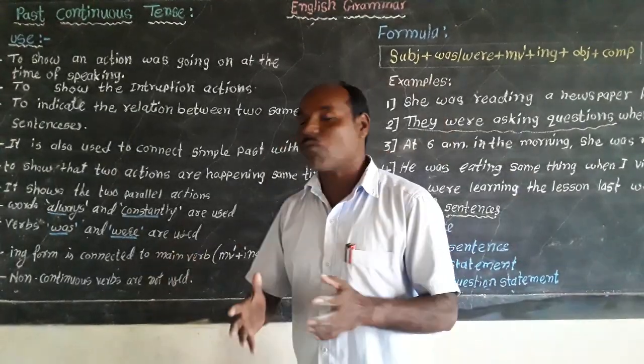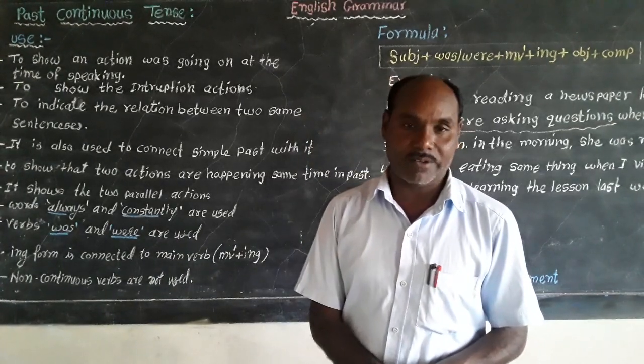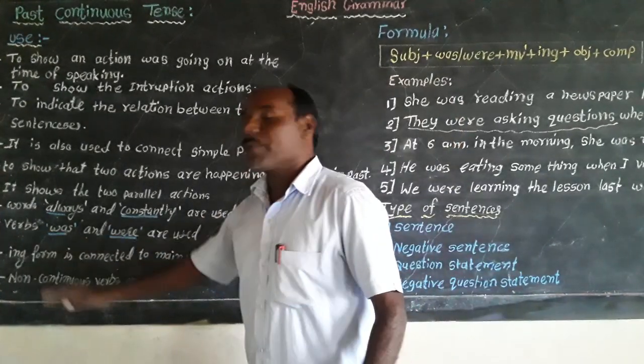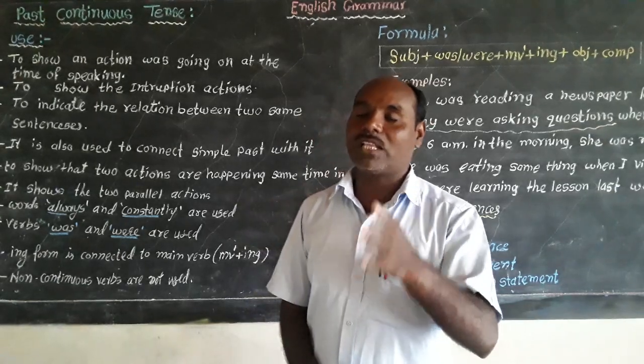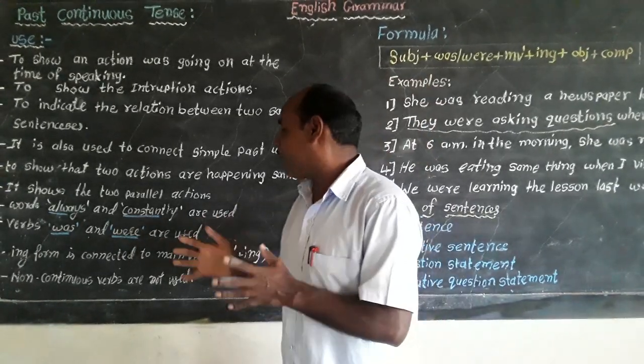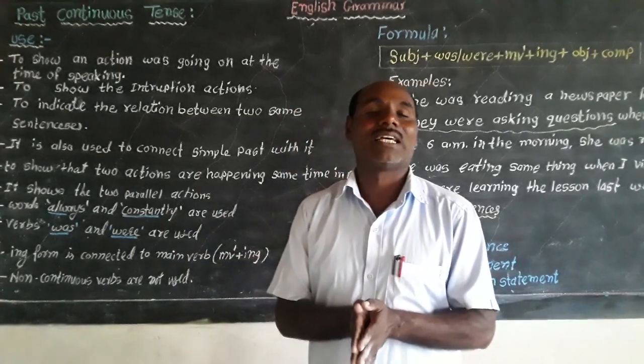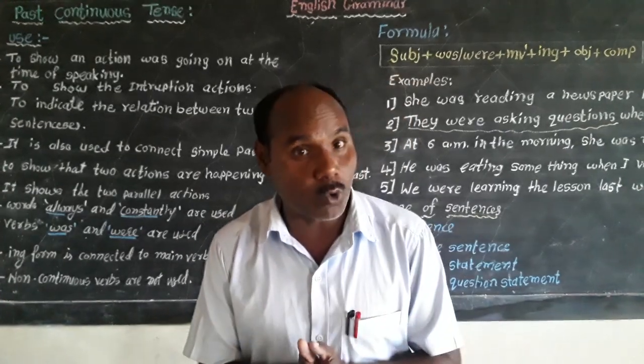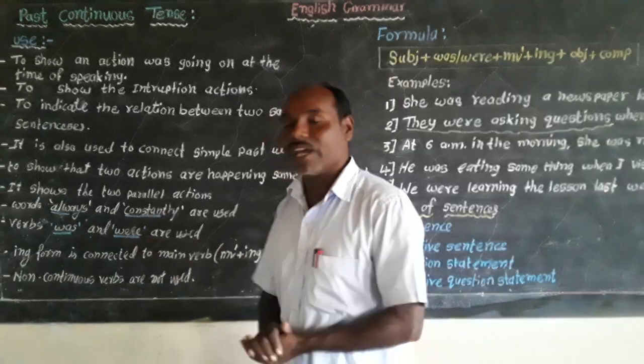Now, when to use was and when to use were. When you are preparing your sentence with the third person singular, then we will have to use was, and when you are using your sentence with the second person plural, then we will have to use were.